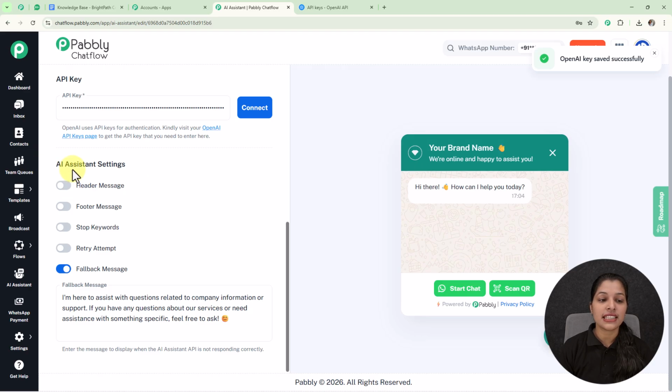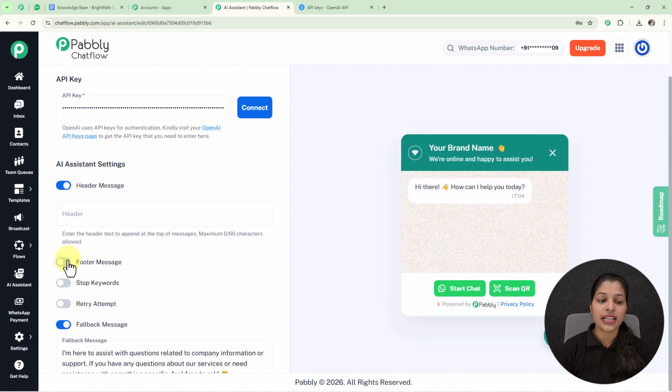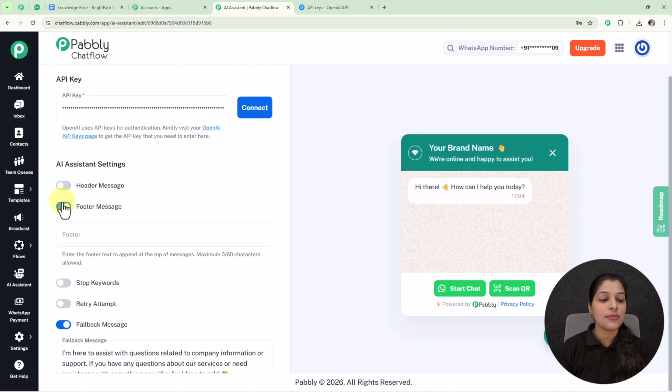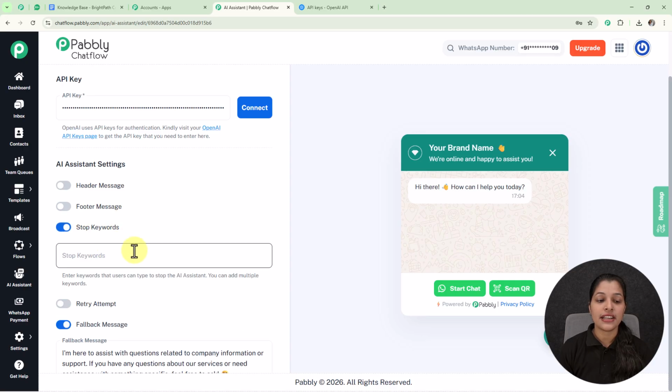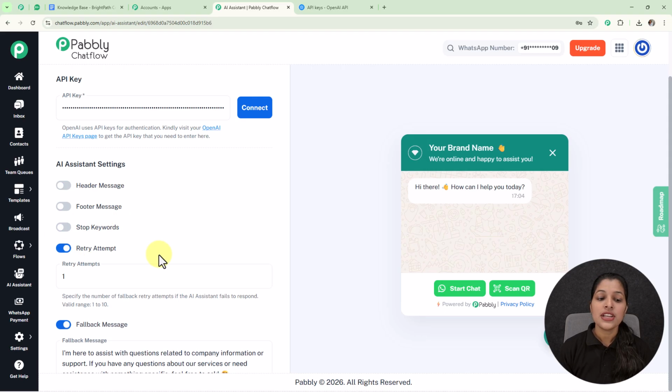Afterwards we get the AI assistant settings section, where you can modify some of your AI assistant settings such as header message and footer message. If you want to provide these messages, you just have to enable this toggle, and here you can enter the header or the footer message, but I'm going to keep it disabled. For providing the stop keyword you just have to enable it and enter the stop keyword. Stop keywords are the keywords which can stop your AI assistant. Afterwards we get the retry attempt, which basically specifies the number of fallback retry attempts if the AI assistant fails to respond. The valid range of this retry attempt is from 1 to 10, but here I am going to keep it disabled.